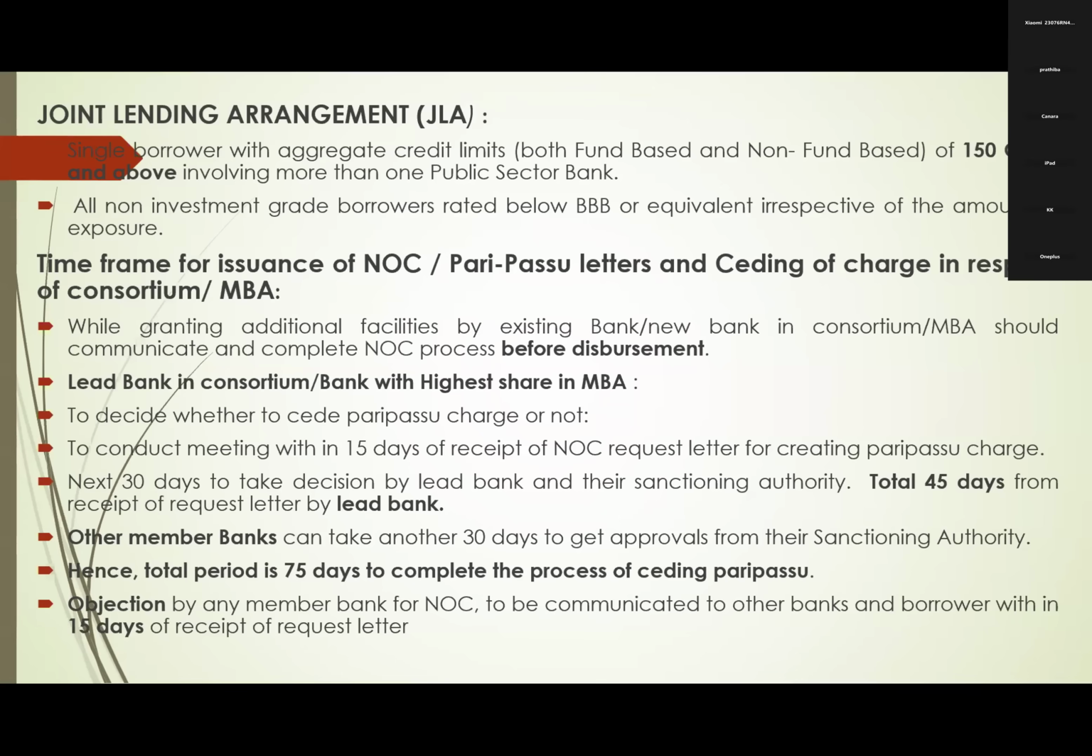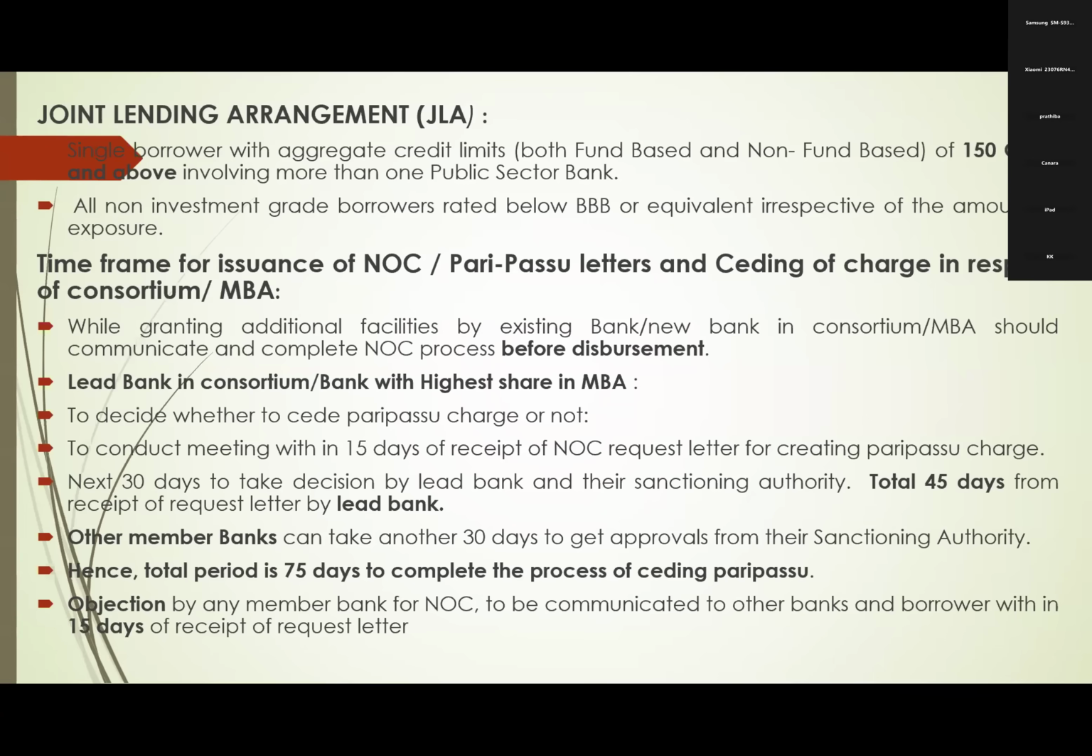So here, the cutoff point for JLA is 150 crores and above for formation. And for non-investment grade, that is not good rated borrowers, even for less than 150 crores they can form joint lending arrangements. So this is the third type, JLA.